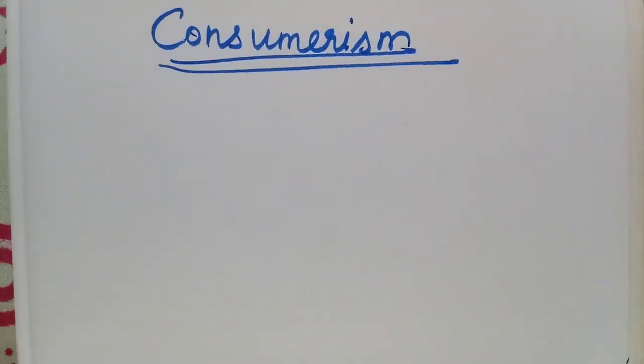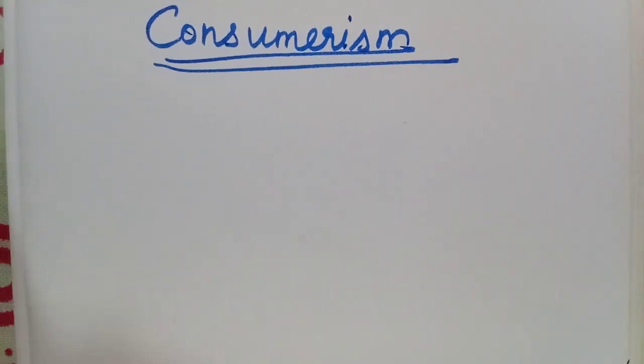What do we know about the consumers? We learned already, they are the persons, individuals who consume the products which are either manufactured and sold, or created by nature and sold, or who avail the services provided by the service providers.